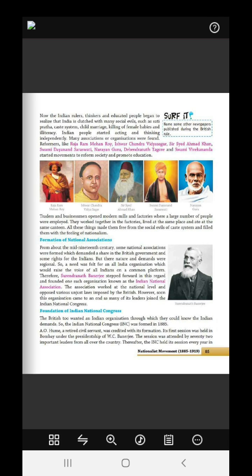But when they are literate, they know that it is their right, that they are being exploited, and that they need to stand against it. Therefore, illiteracy has to be stopped.